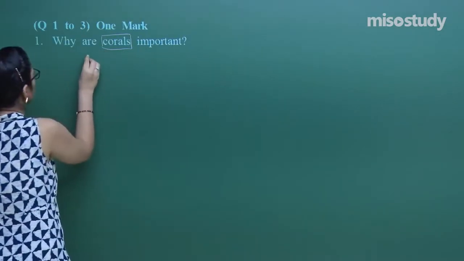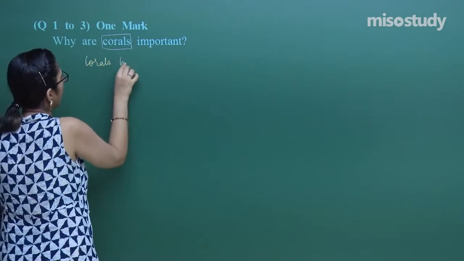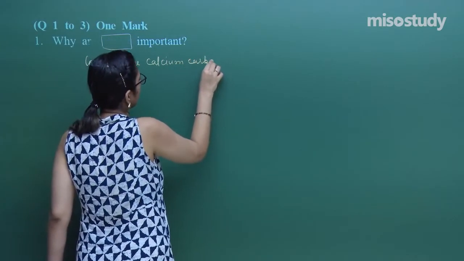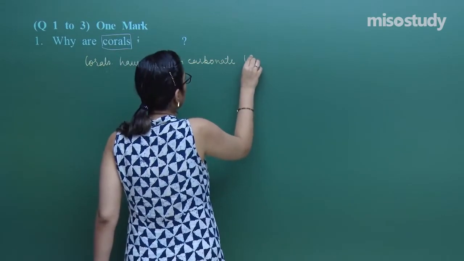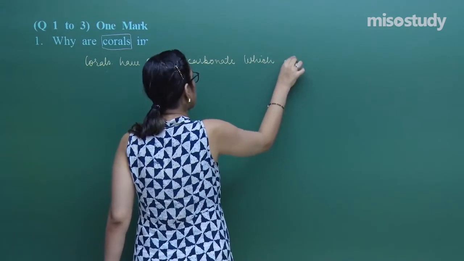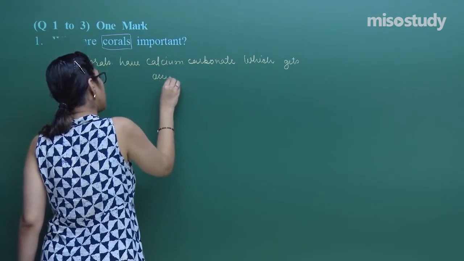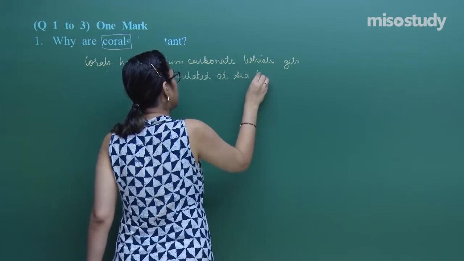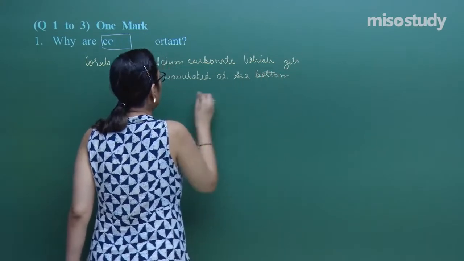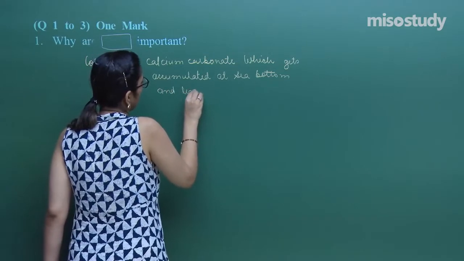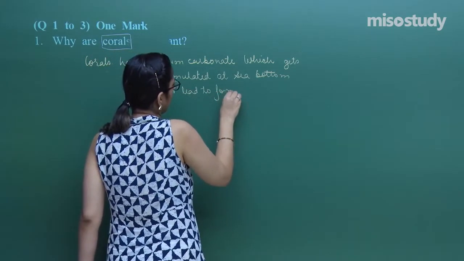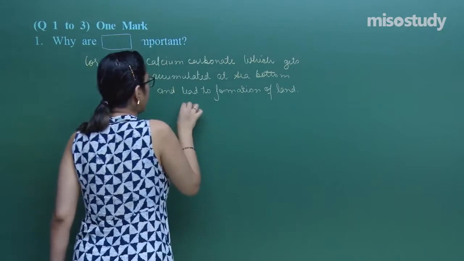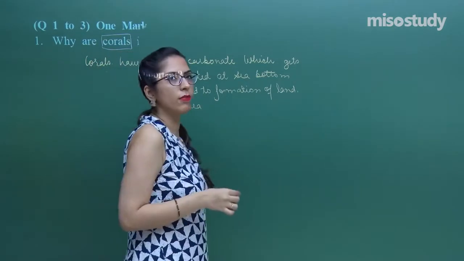So, corals have calcium carbonate which gets accumulated at the sea bottom and leads to formation of land area, and we have a very good example, that is the Lakshadweep island.